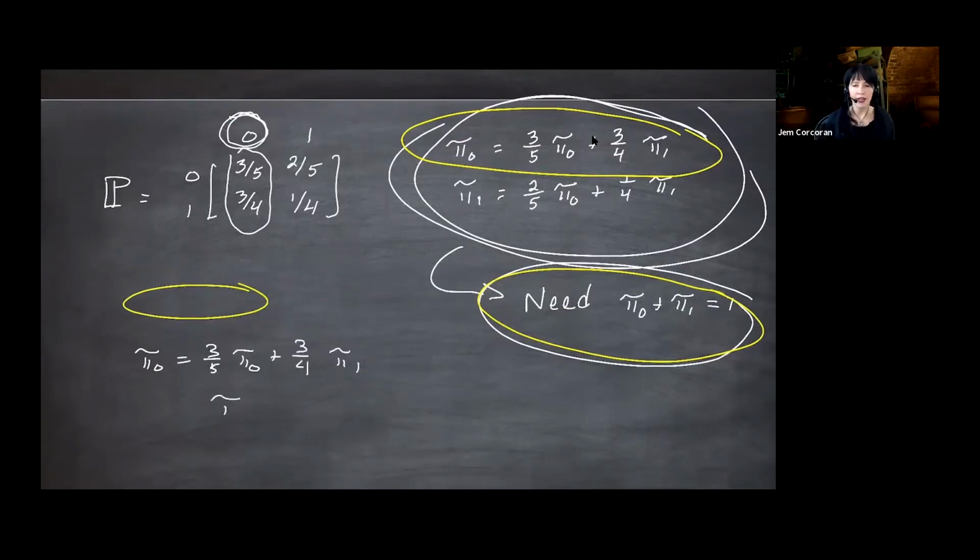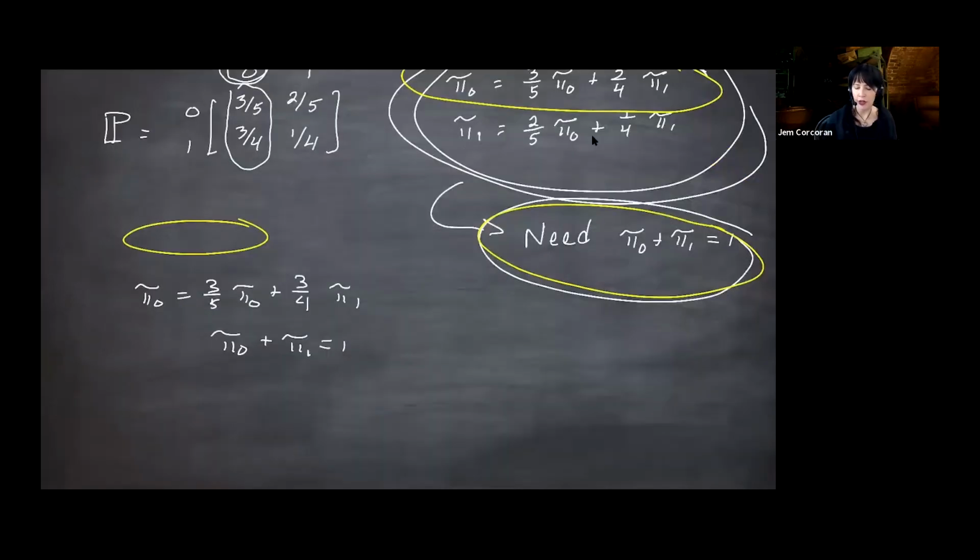You can line those up and subtract a multiple of one from the other. You can do back substitution. You can use a vector and matrix. So check it out. Make sure you can do it. But in the end, you should get pi 0 is 15 out of 23, and pi 1 is the remaining 8 out of 23.